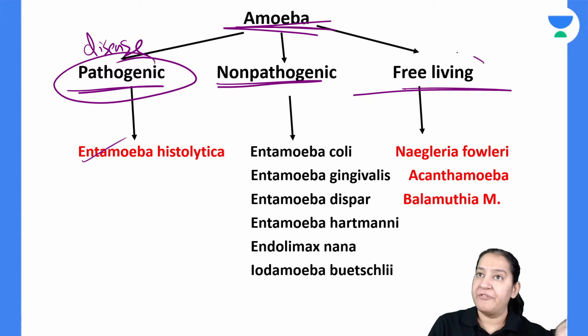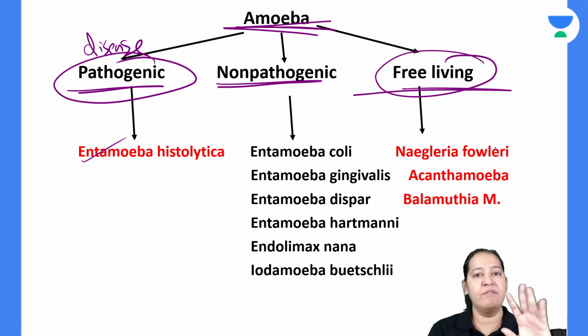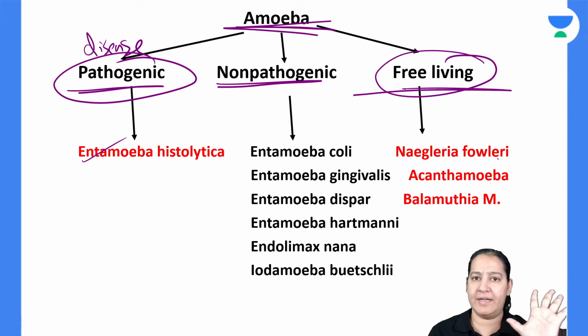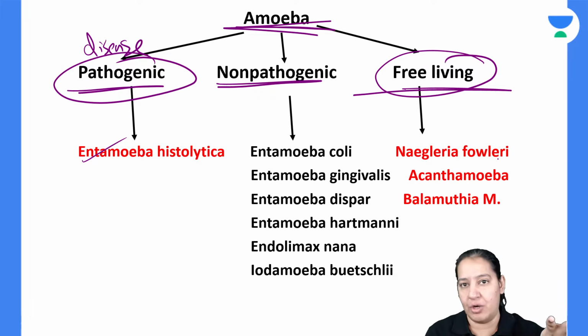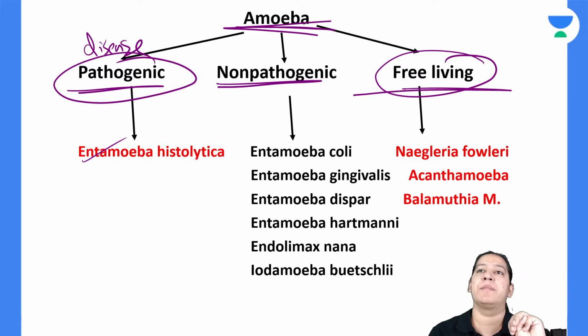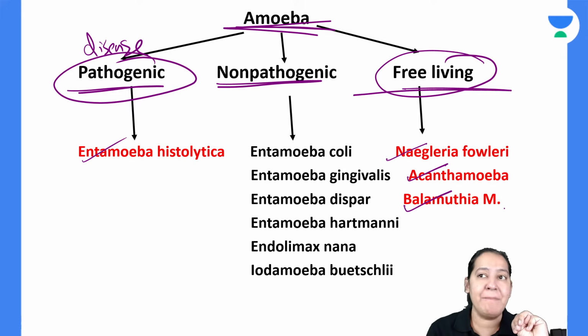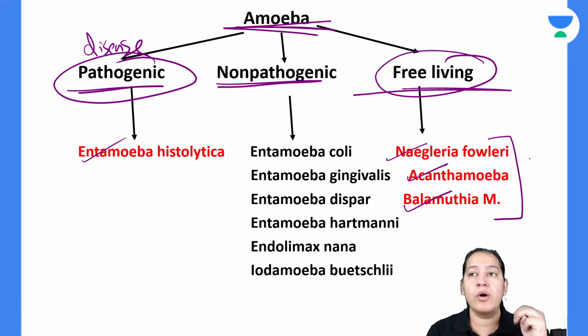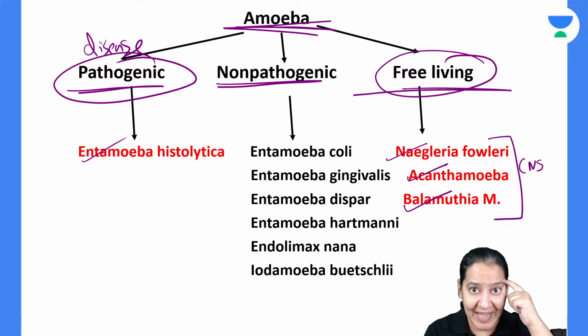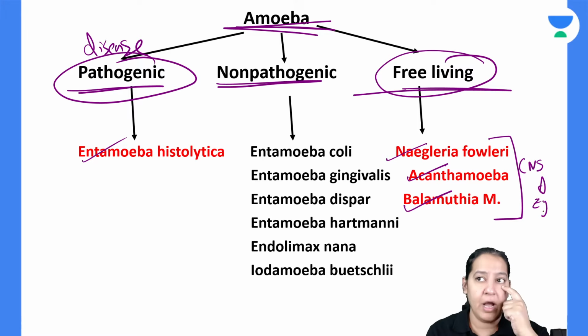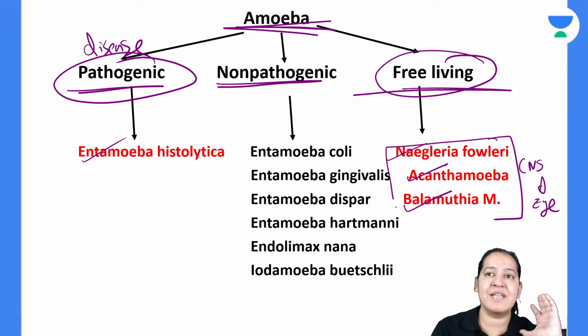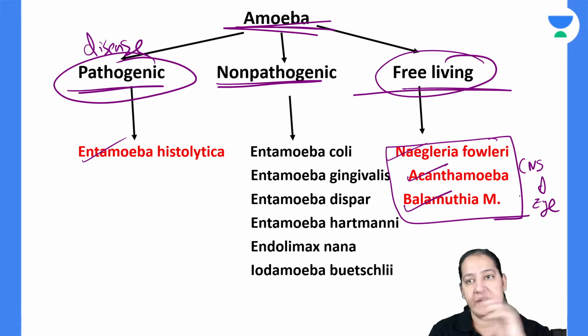Coming to free living. Free living amoebas are the ones which are not always present inside the host. They are present in soil or water, and man is the accidental host, right? So there are 3 free living amoebas: Naegleria fowleri, Acanthamoeba, and Balamuthia mandrillaris. These 3 cause disease in the CNS, the brain of humans, and the eye of humans. They cause infection of the CNS and eye. So please learn the parasites which cause infection in the CNS and eye. I will teach you all.